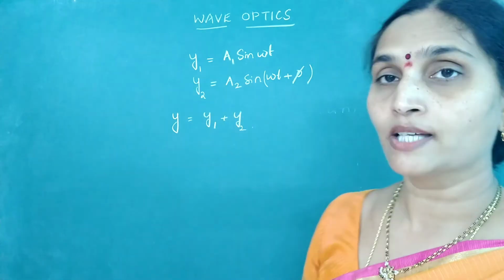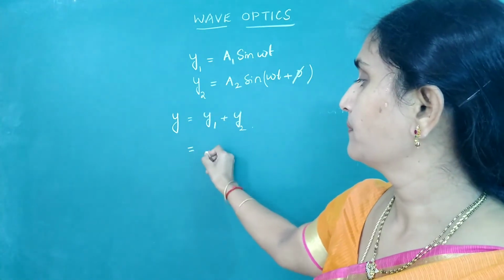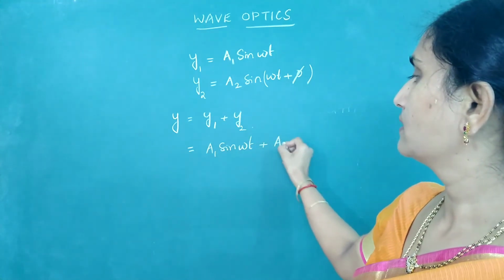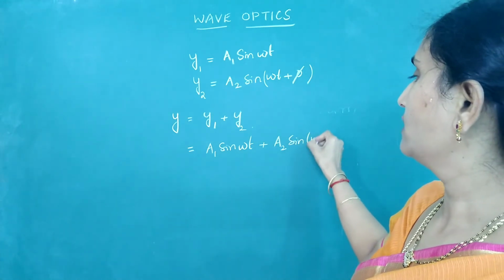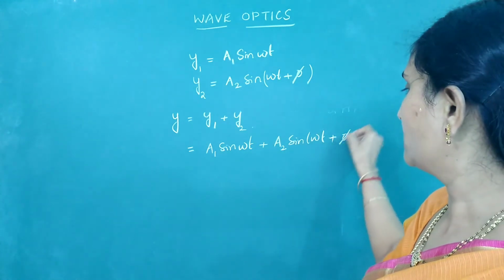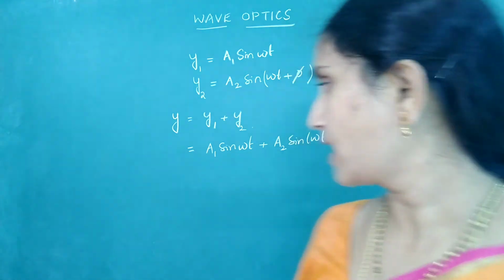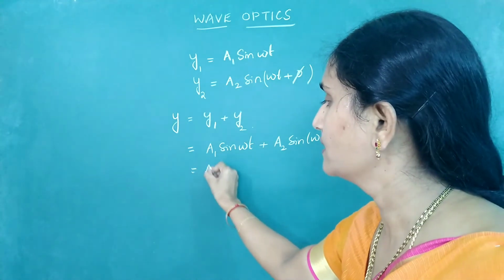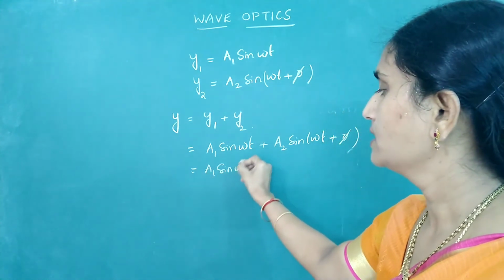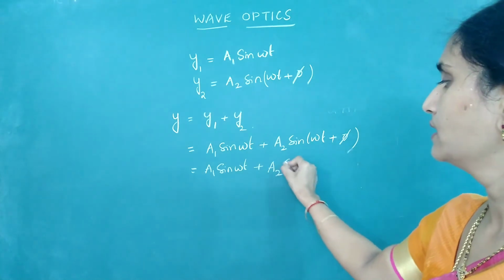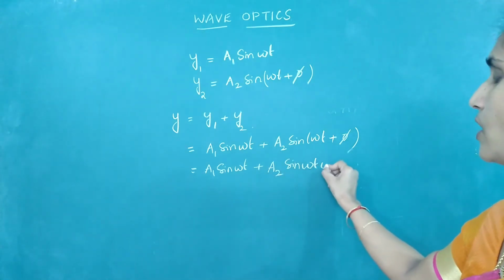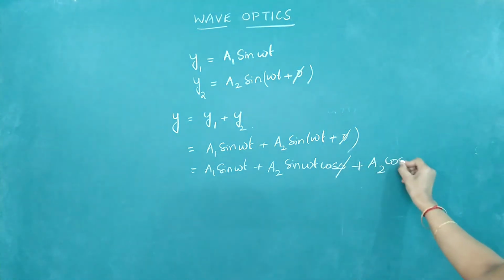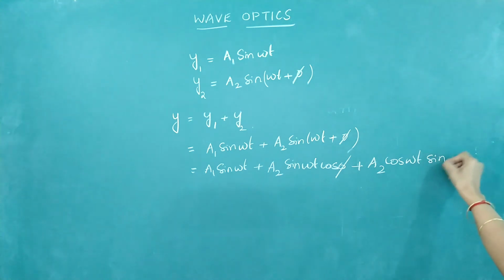Y is equal to Y1 plus Y2. Add both of them: A1 sin omega t plus A2 sin(omega t plus phi). We know sin(A plus B) can be written as sin A cos B plus cos A sin B. So this is A1 sin omega t plus A2 sin omega t cos phi plus A2 cos omega t sin phi.